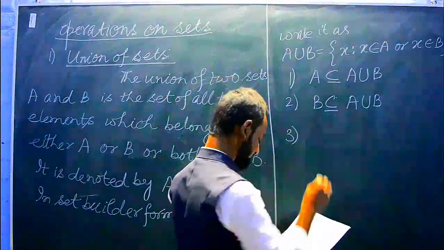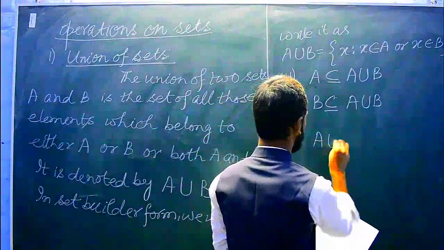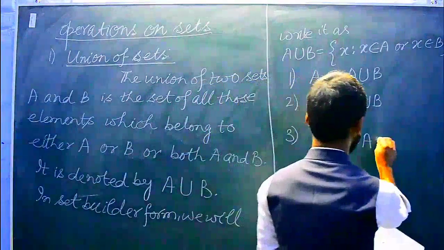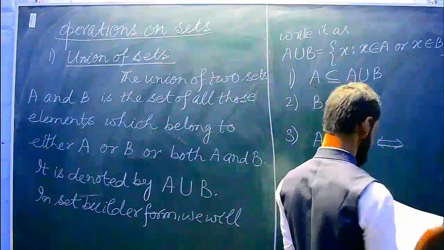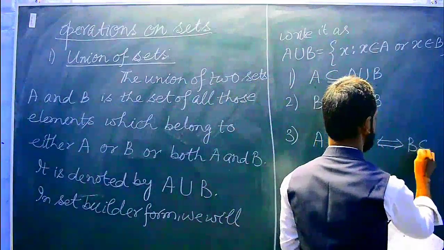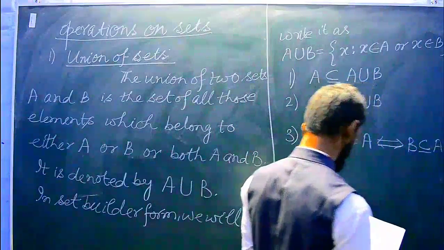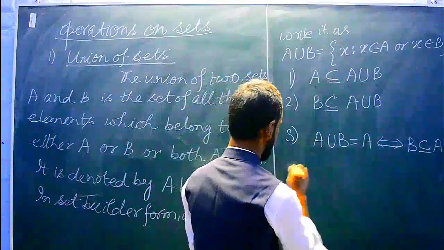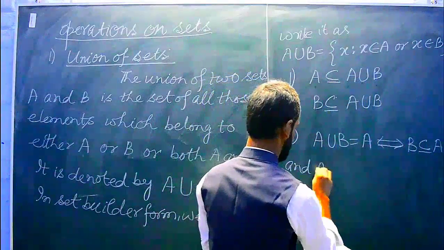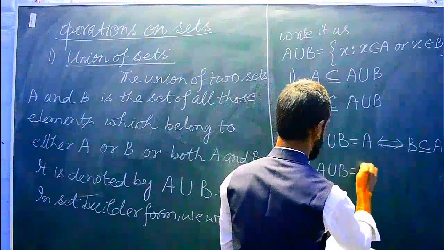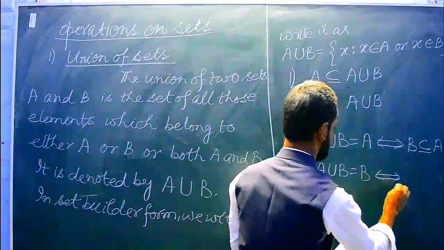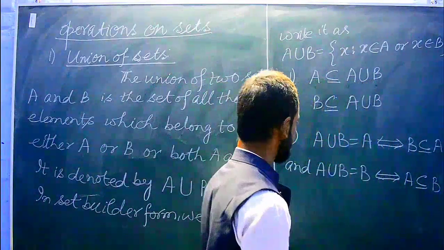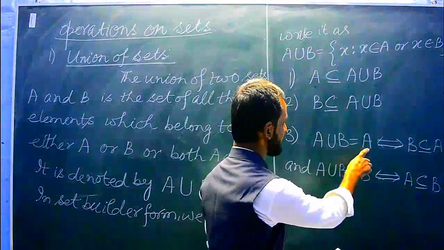And third point, A ∪ B = A if and only if B is a subset of A. What does this mean? I will explain. And in the same way, A ∪ B = B if and only if A is a subset of B. See here, A union B is A.